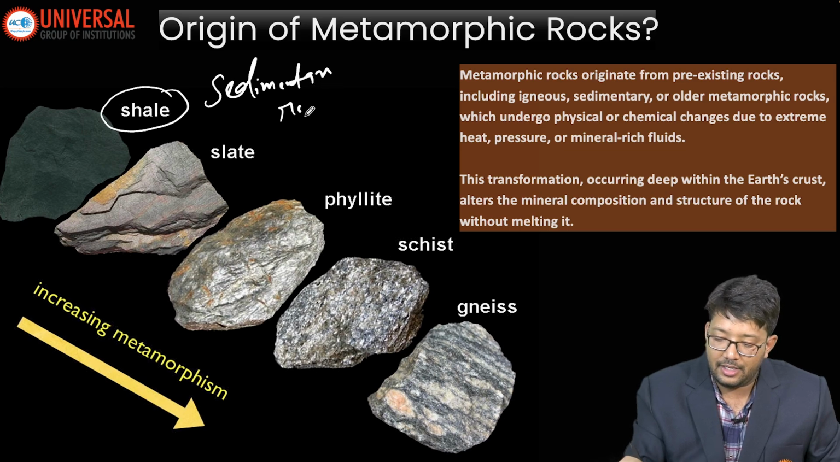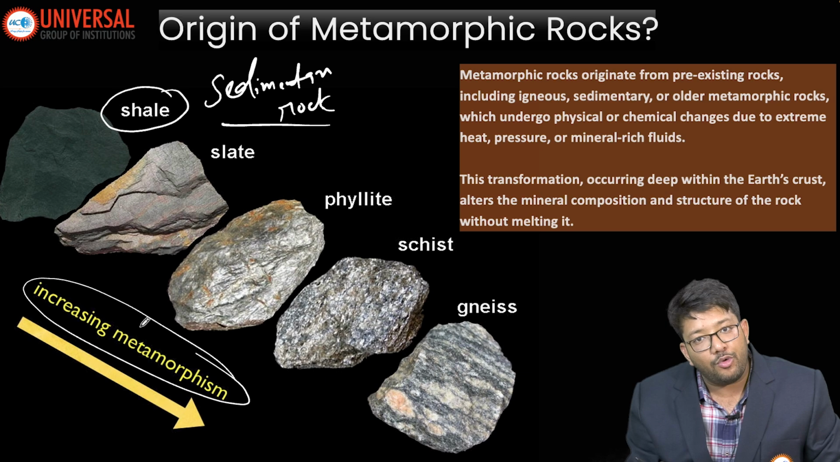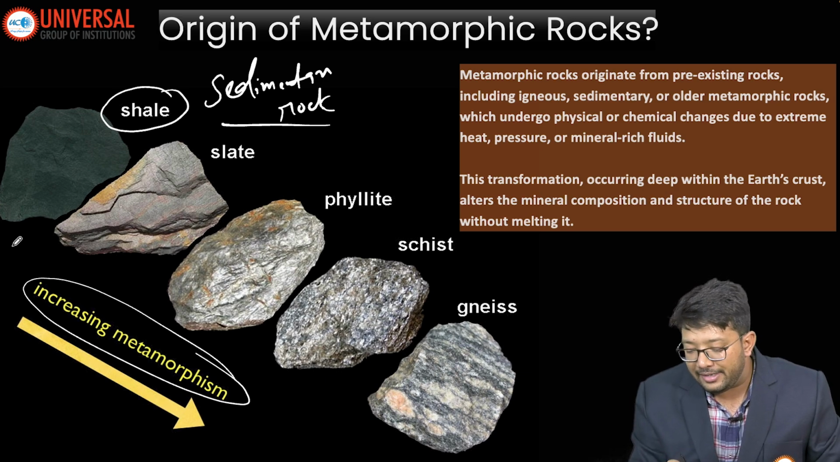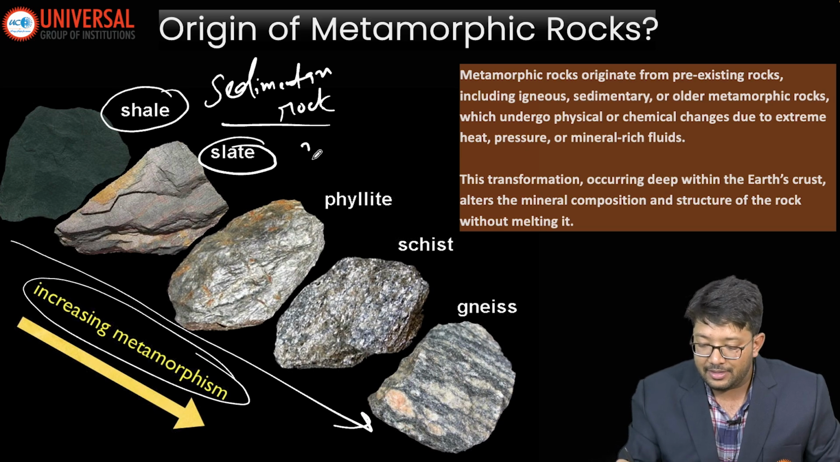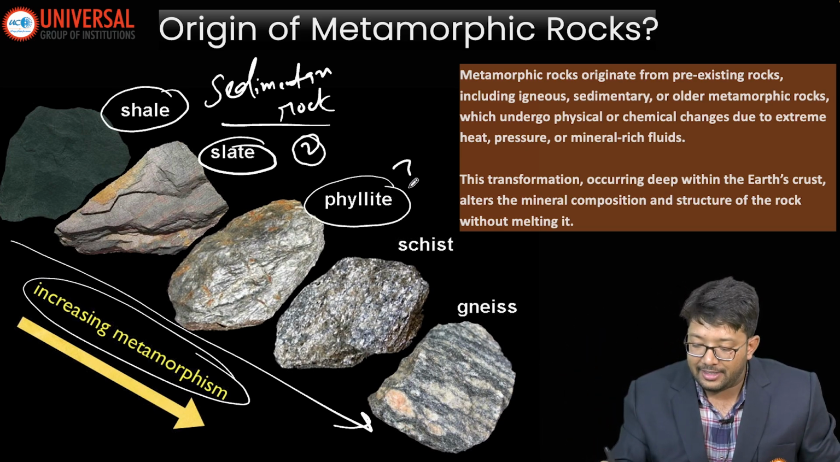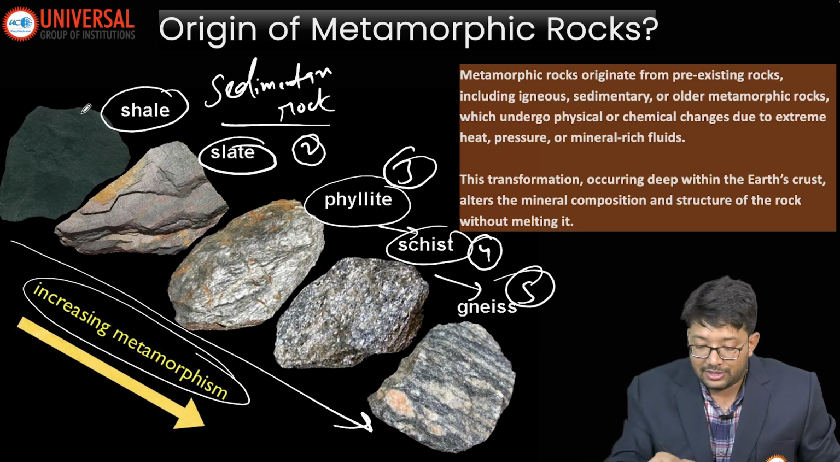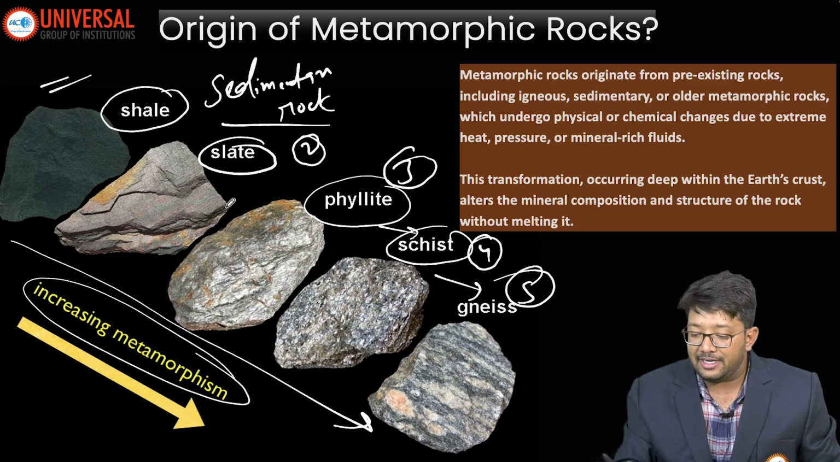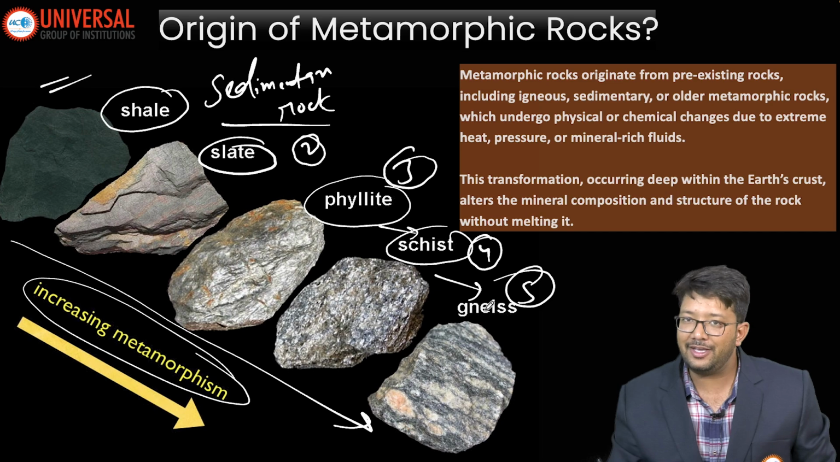It is a sedimentary rock. Now, increasing metamorphism, I will talk about metamorphism. Increasing heat and pressure will result in slate, the second form. Shale will change into slate, slate will change into phyllite, phyllite will change into schist, and schist will change into gneiss. Shale is the sedimentary rock; slate, phyllite, schist and gneiss are examples of metamorphic rocks.